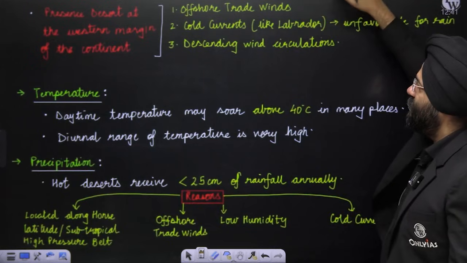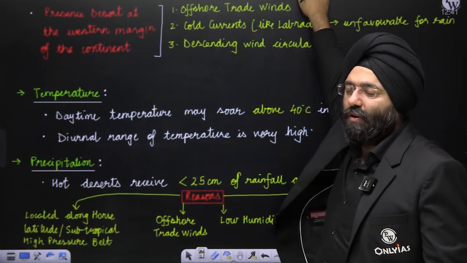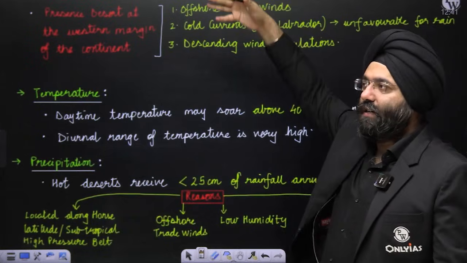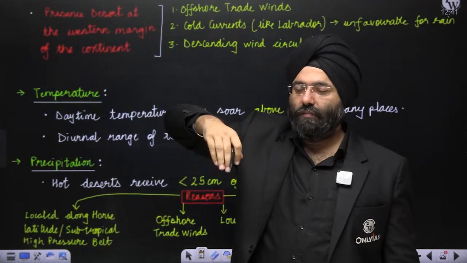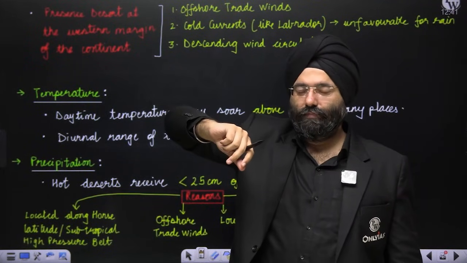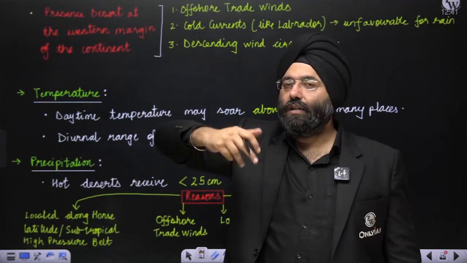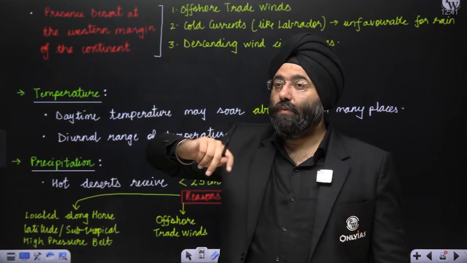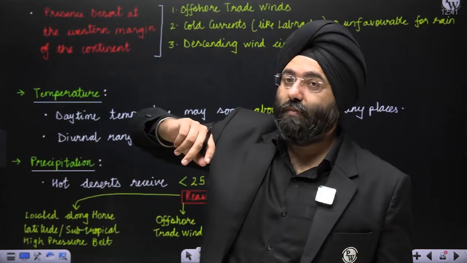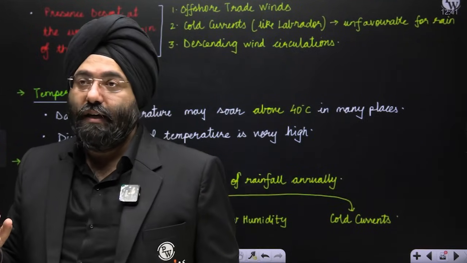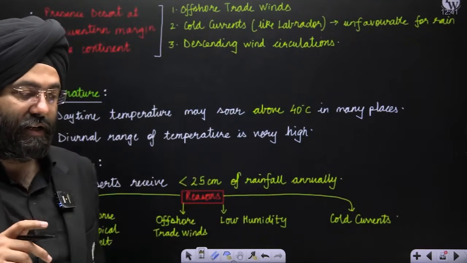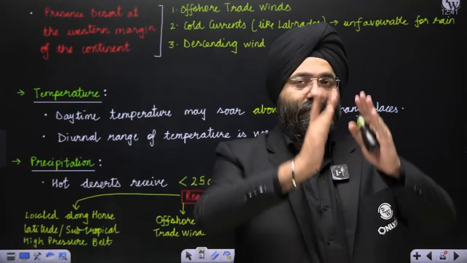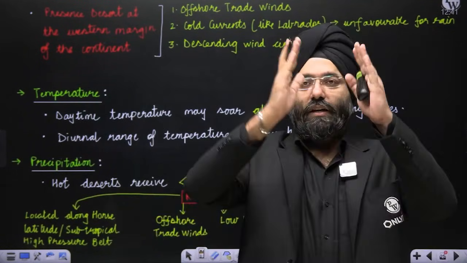Descending wind circulations. It is quite possible that in certain regions where wind is descending downwards, it might create a high pressure region or arid condition. You know that very well when we are talking about desert conditions. For the rainfall to take place, if there is certain convection, there is updraft of air in the form of wind.